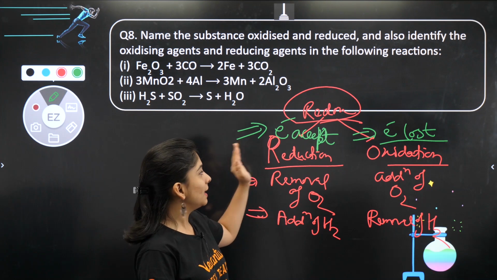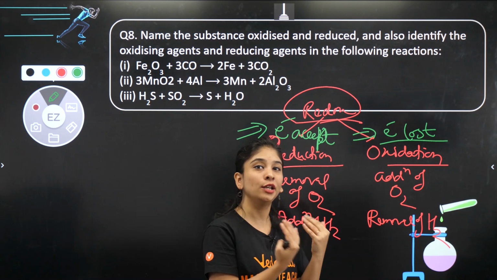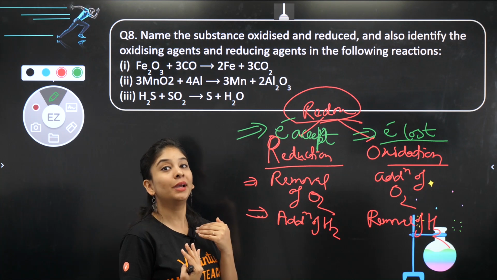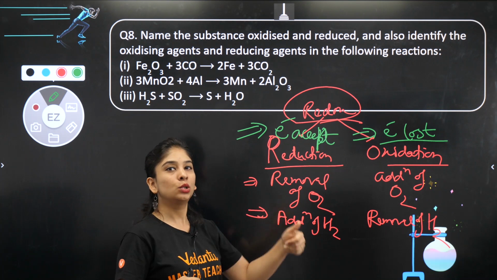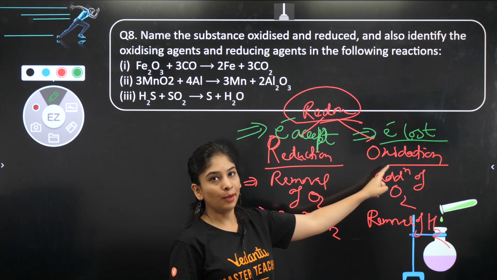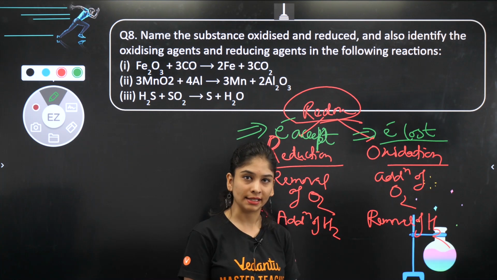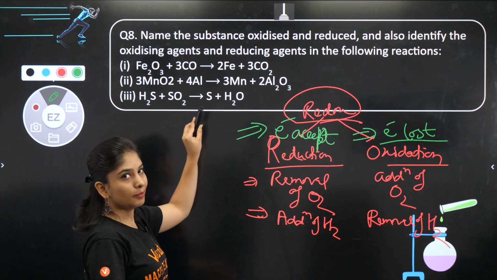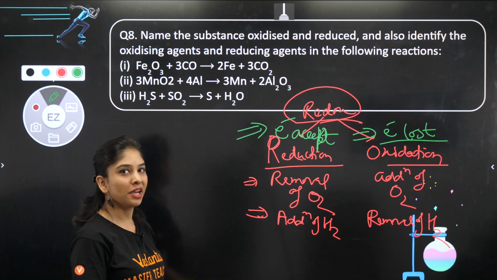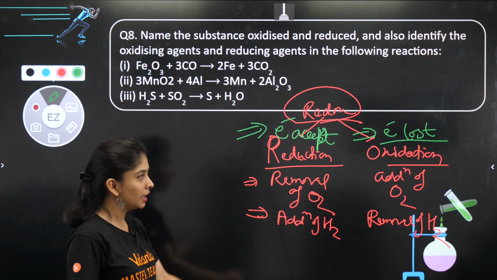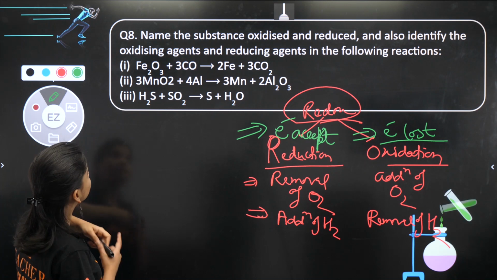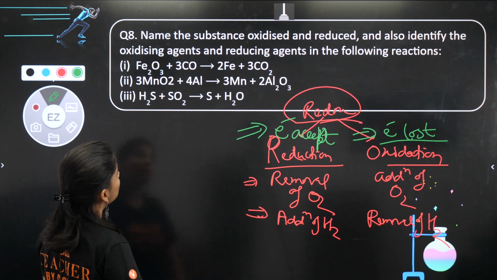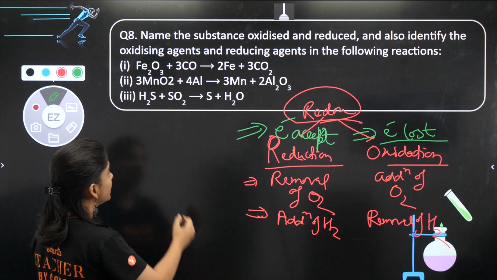Okay? तो electron accept करना means generally non-metal accept electron, and will become negative. Means a substance getting negative charge will be reducing. Getting positive charge, it will be oxidizing. Fine. Though in boards generally the oxygen hydrogen method is going to be asked only, but for the sake of information I told you. So now let's do iron oxide plus 3CO gives 2Fe and 3CO2.